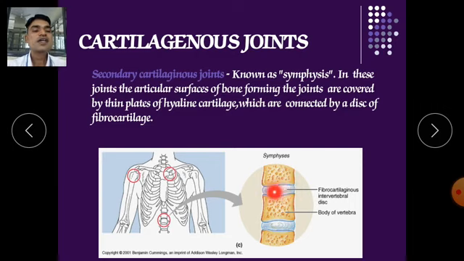The discs provide a cushion-like structure between two vertebrae and absorb shocks, so that our vertebrae can't be damaged. Here you can see, on this side, this is a secondary cartilaginous joint. It is named a symphysis.